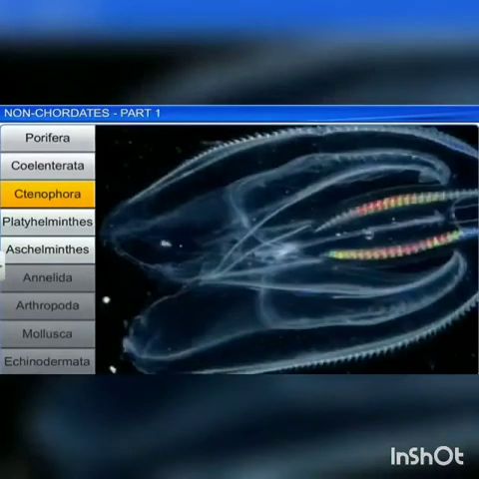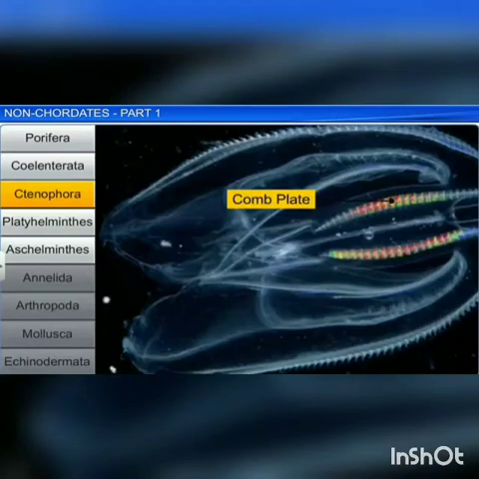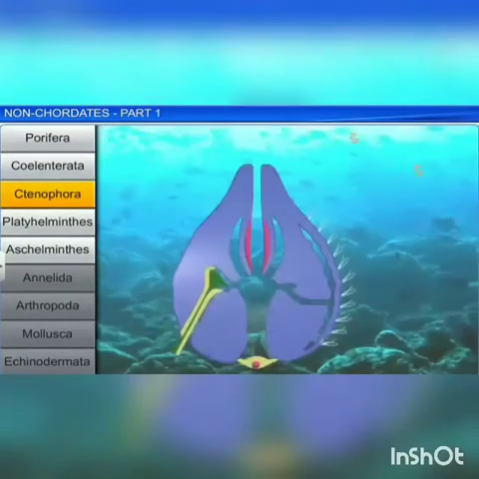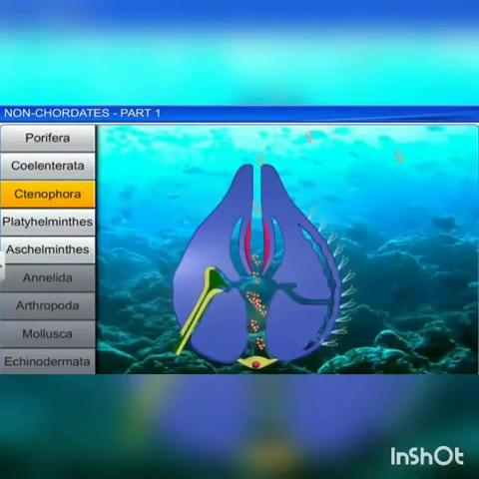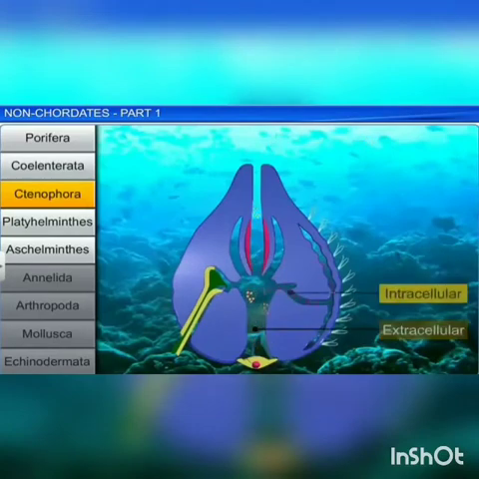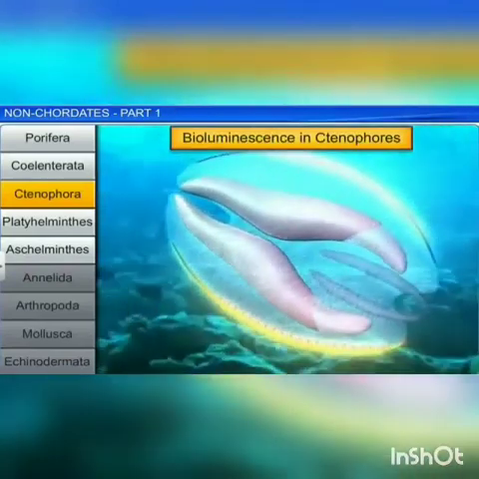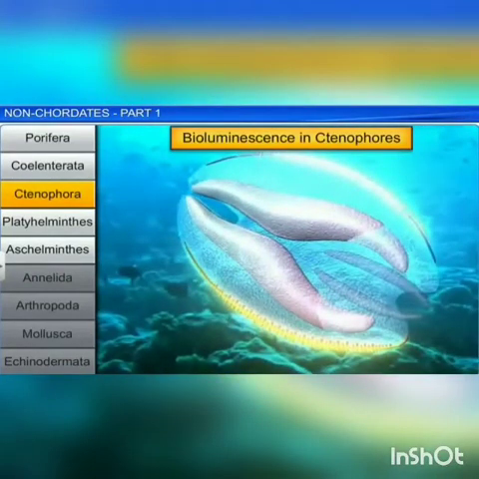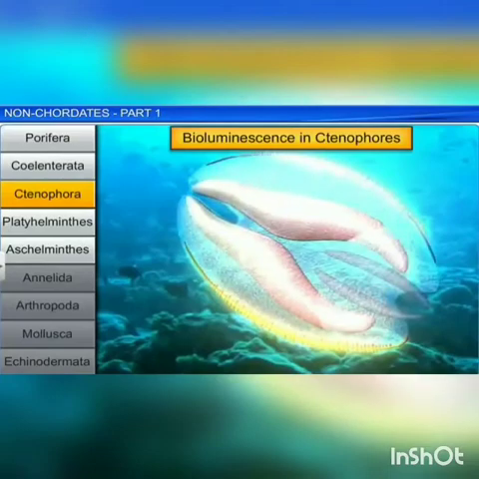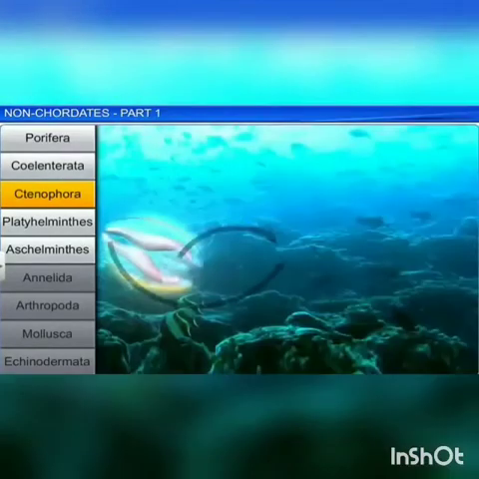They have 8 external rows of ciliated comb plates called comb jellies which help in locomotion. That means movement. And digestion is both extracellular and intracellular. They exhibit a special character called bioluminescence. The ability of a living organism to emit light is well marked in ctenophores.